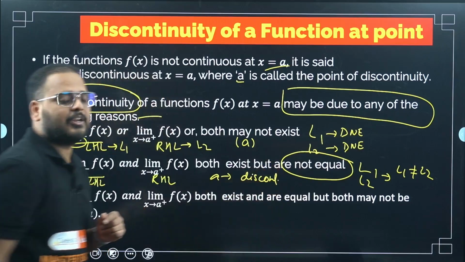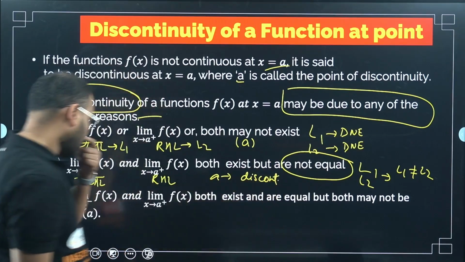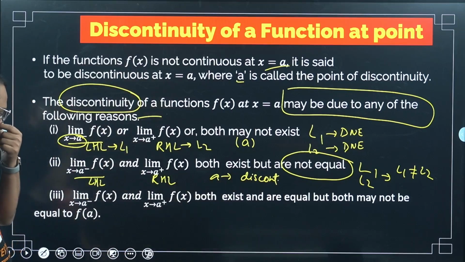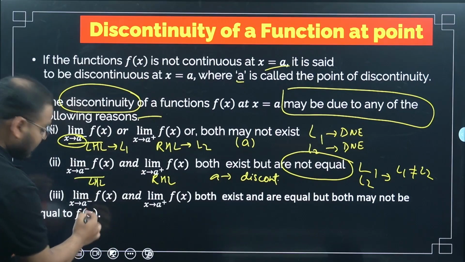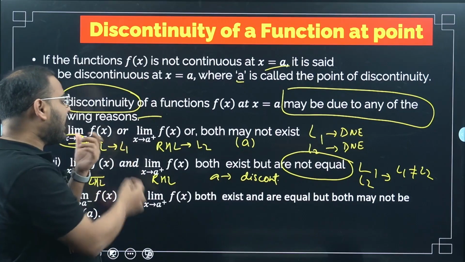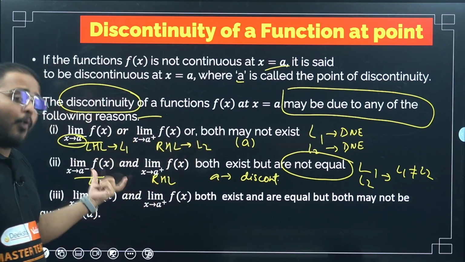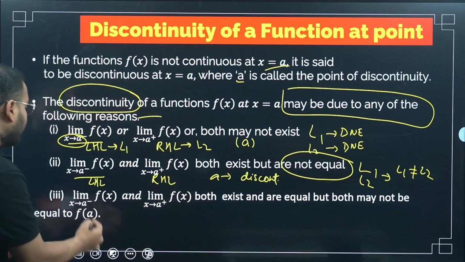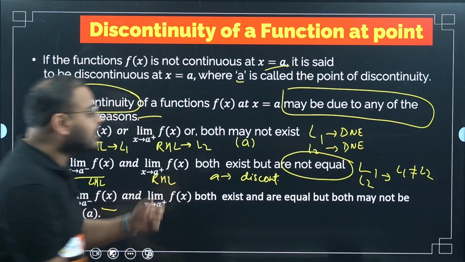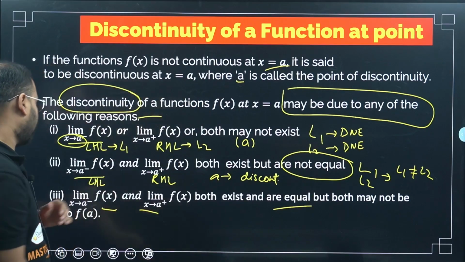Point of discontinuity. I hope you understand that. Okay, next. Now they're saying that the third condition: the first one was either of these does not exist, or both of them do not exist. The second one was both exist but are not equal. The third one is both exist and both are equal but not equal to f of A.